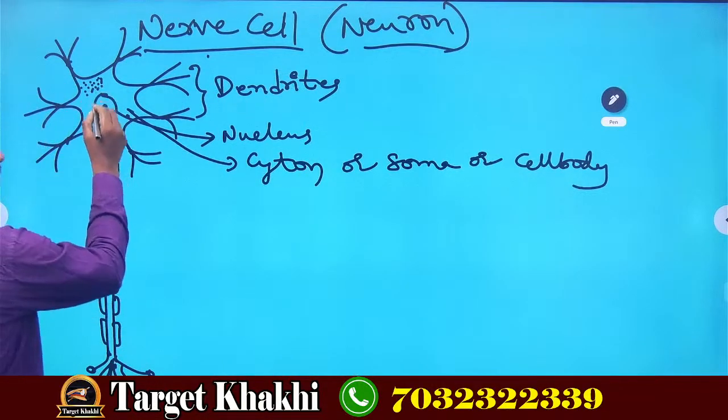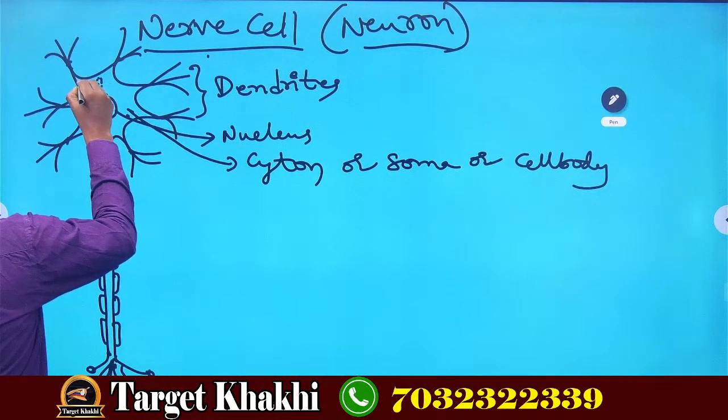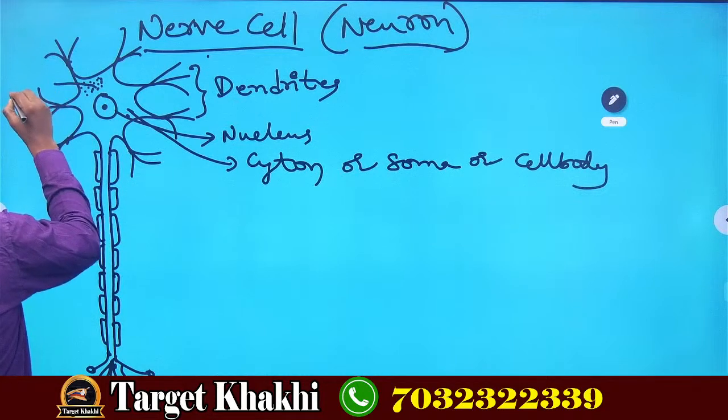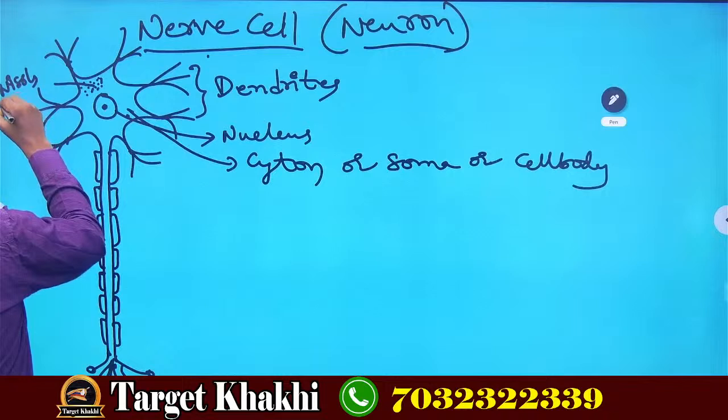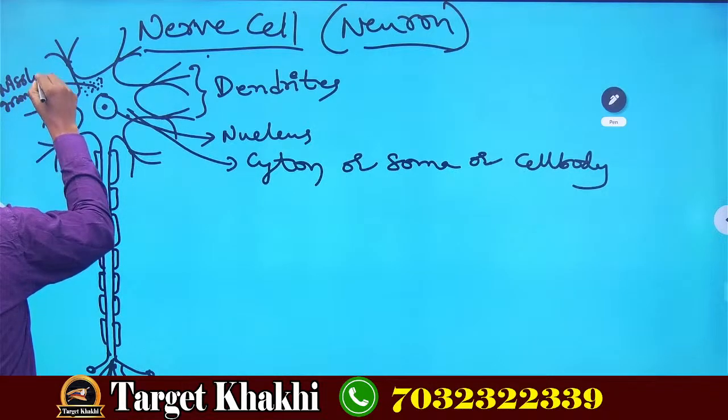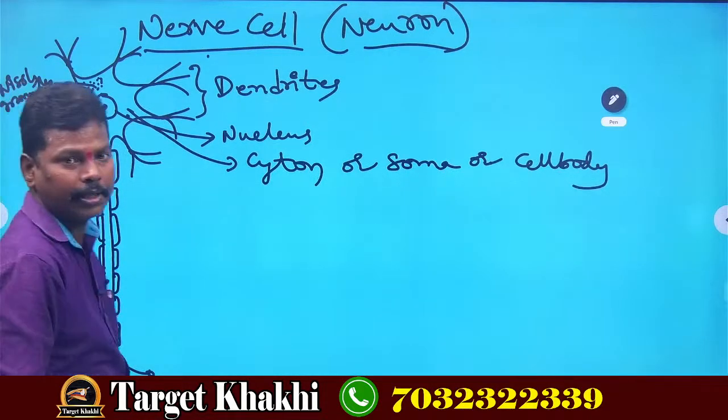The dot-like structures which are present in the nerve cell are called Nissl's granules.